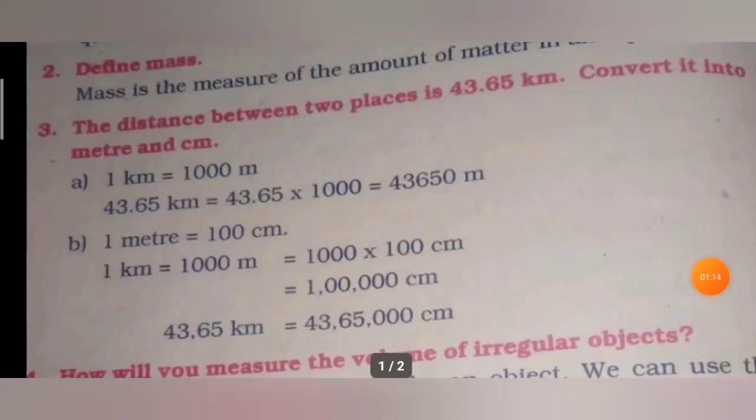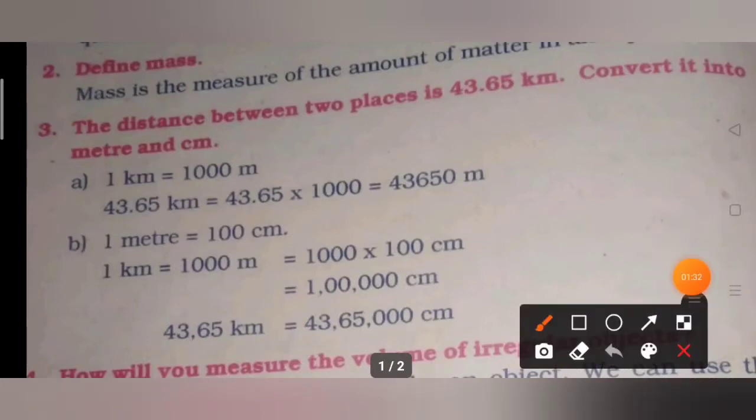Next question. The distance between two places is 43.65 kilometers. Convert it into meter and centimeter. So we know that 1 kilometer equal to 1000 meter, isn't it? So what is given in the question? 43.65 kilometers.